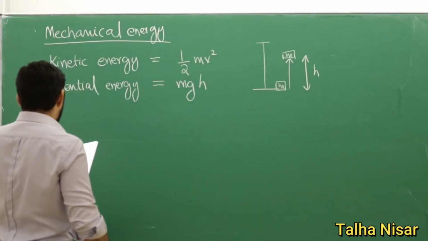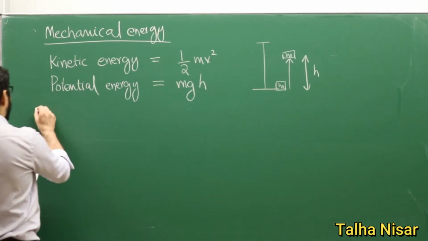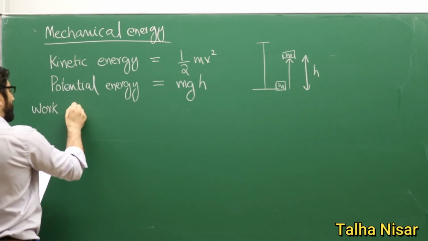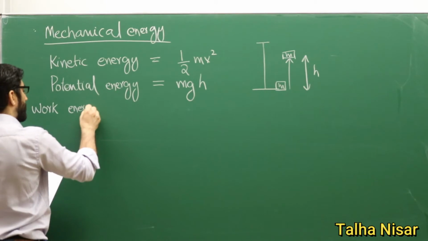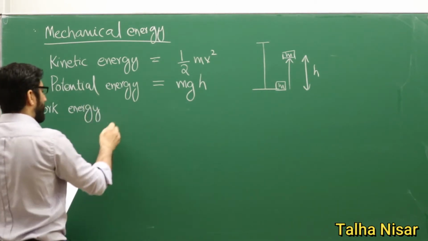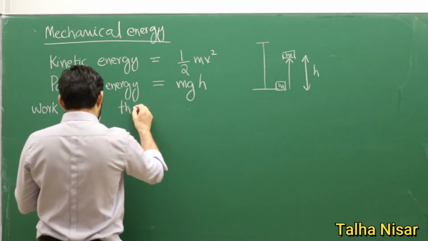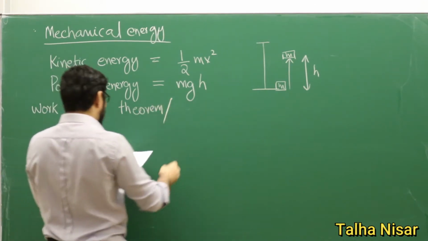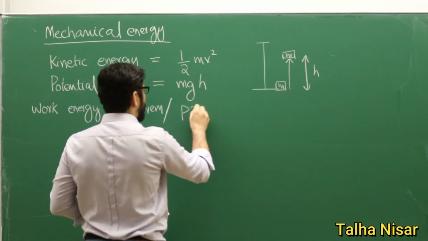And now we discuss the work energy theorem, also known as the work energy principle.